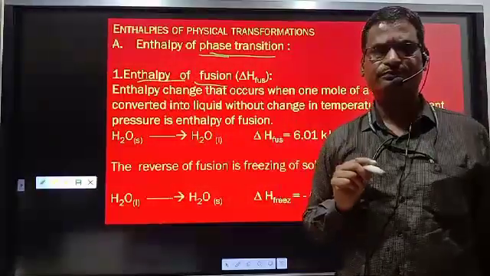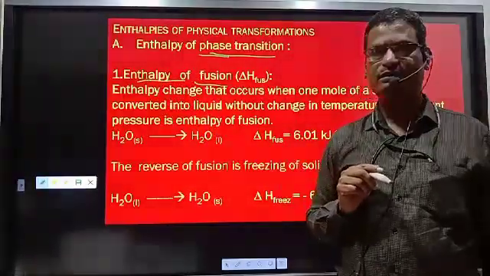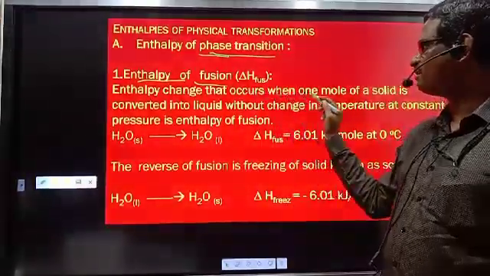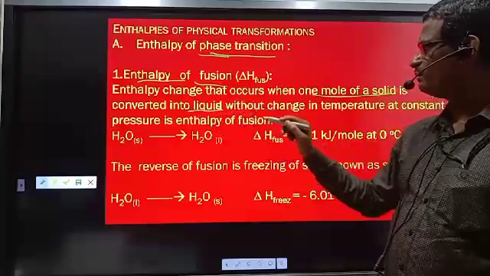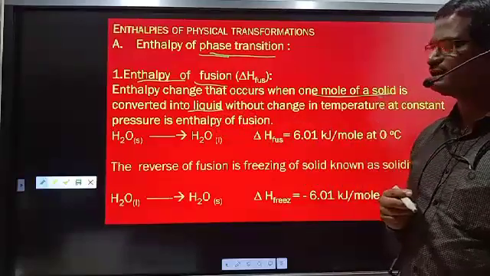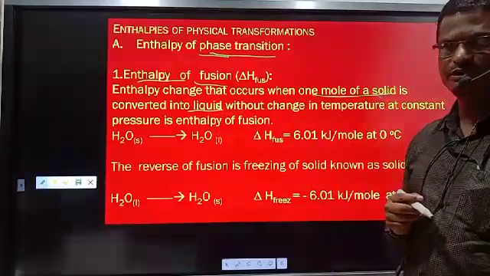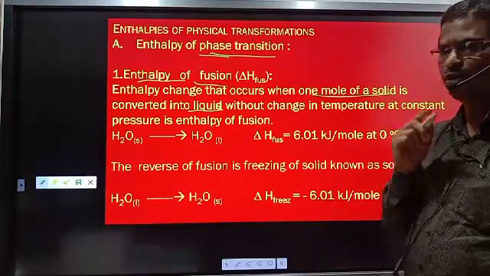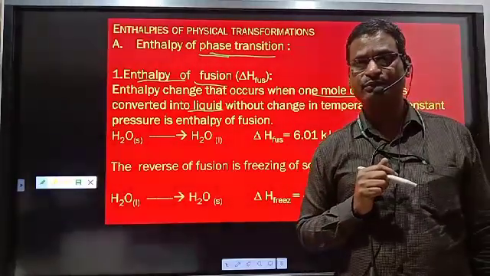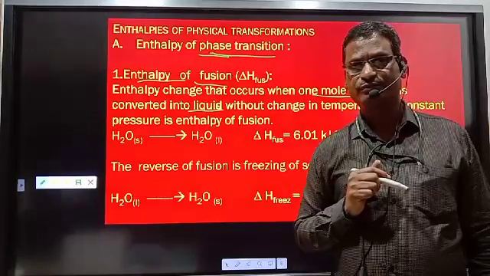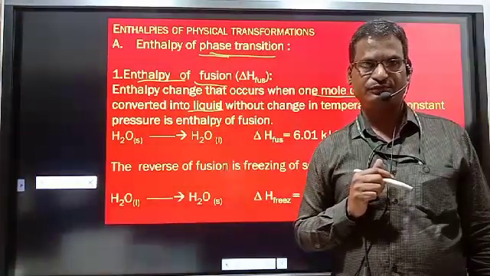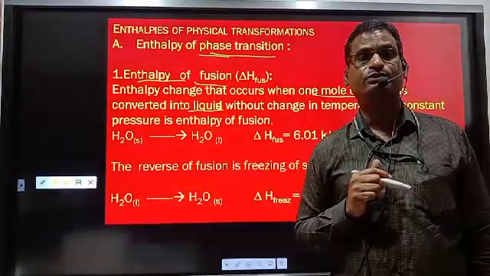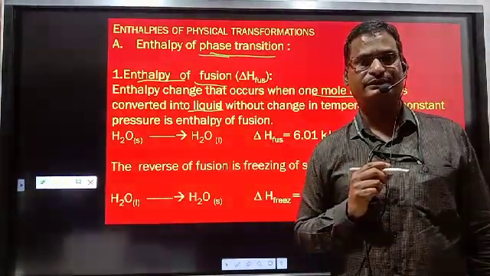Very simple. Enthalpy of fusion is nothing but the enthalpy change that occurs when 1 mole of solid is converted into liquid without change in temperature and pressure. We know how many molecules are present in 1 mole of solid. Avogadro's number of molecules are present, 6.022 into 10 raised to 23 molecules.